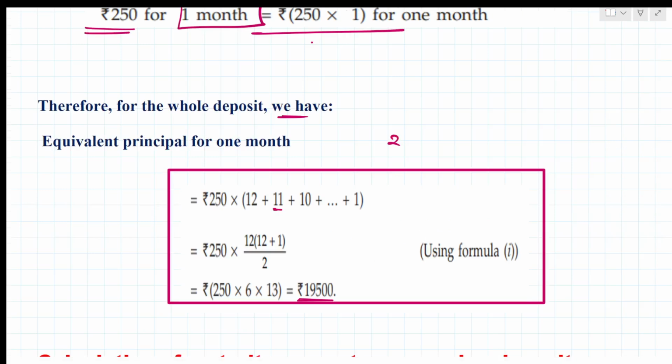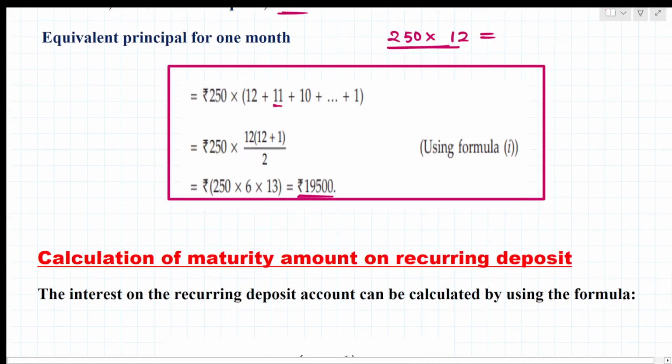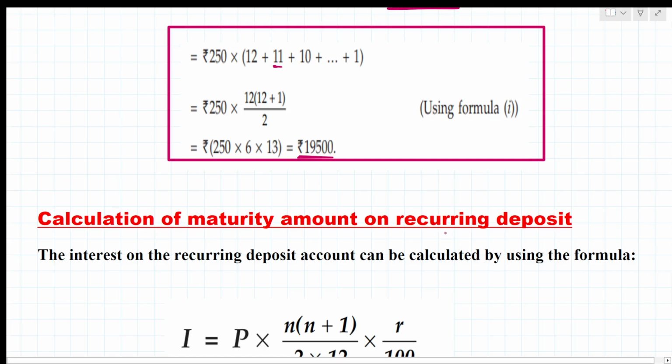So 250 into 12 will be the total amount he is depositing, and finally he is getting 19,500. So here we see the calculation of maturity amount on recurring deposit.